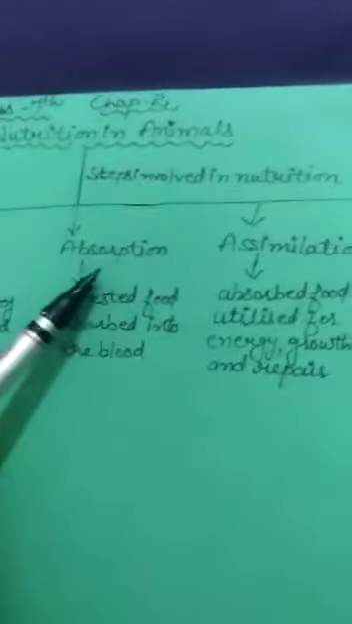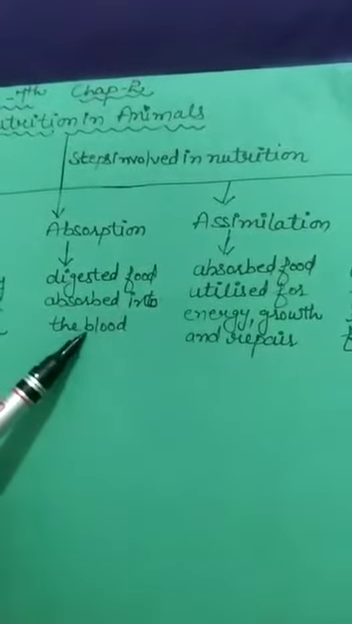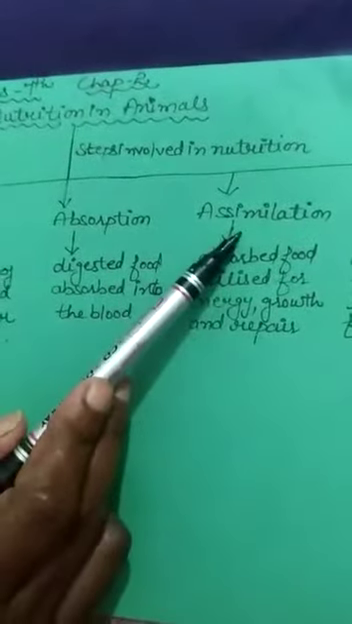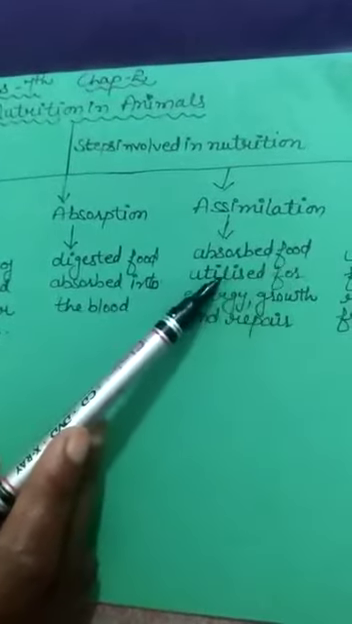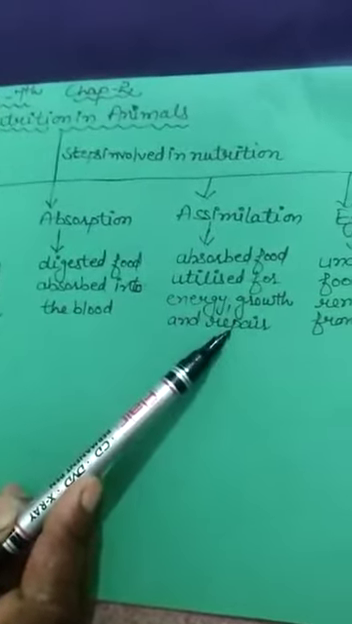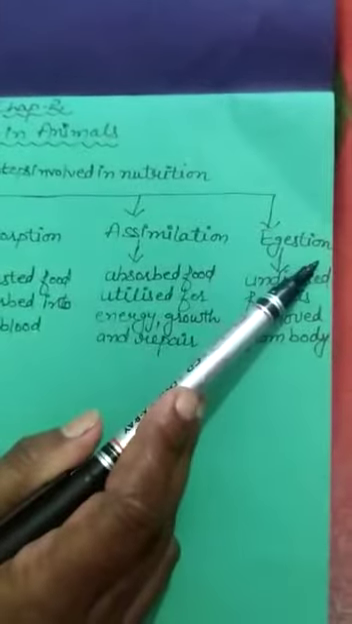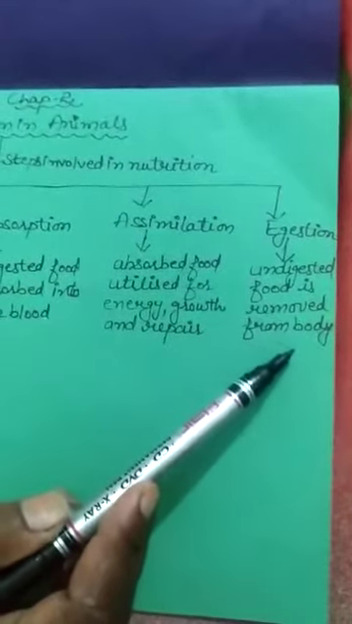And the next step is absorption. In the absorption process, digested food is absorbed into the blood. And the next is assimilation. In assimilation, the absorbed food is utilized by the body for energy, growth and repair of cells. And the last step is egestion. In egestion, undigested food is removed from the body.